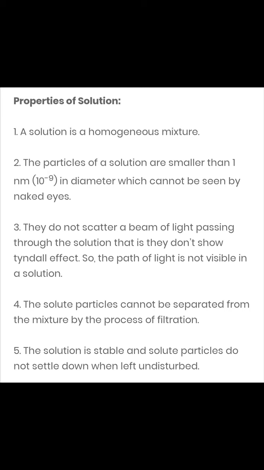And the last property says the solution is stable. Why is it so? Try to understand. This is something very important. Suppose you have this water in which the sugar is dissolved, and you are not disturbing the solution, let's say for 10 minutes, maybe for 20, or maybe even for 24 hours, it will remain as such. The sugar particles are not going to settle at the bottom once they are dissolved in the water and you get a homogeneous solution. So this is how we say it is stable in nature.